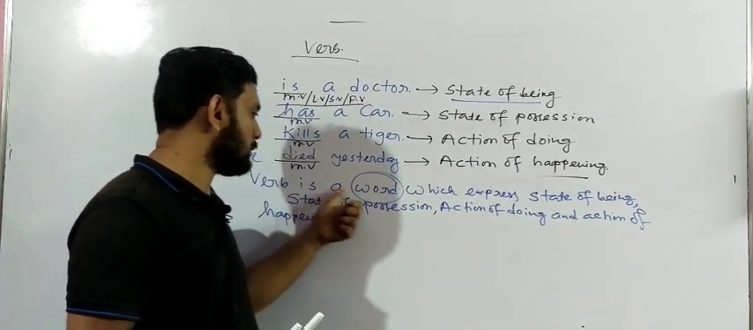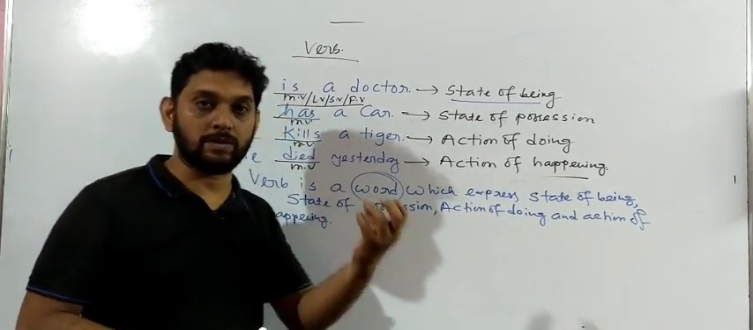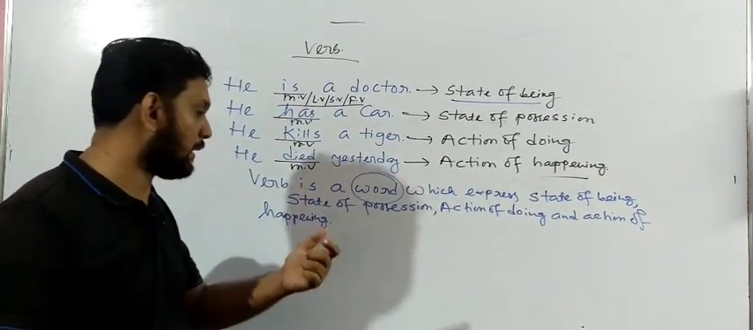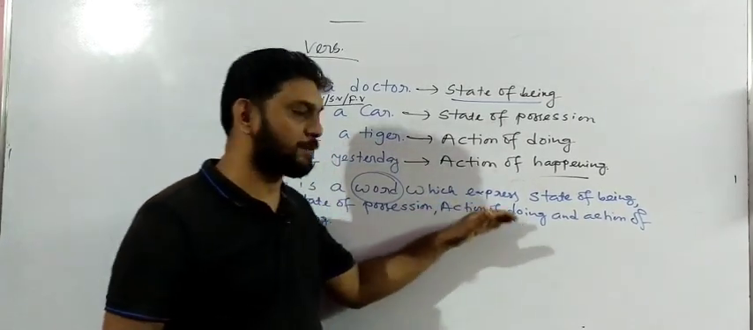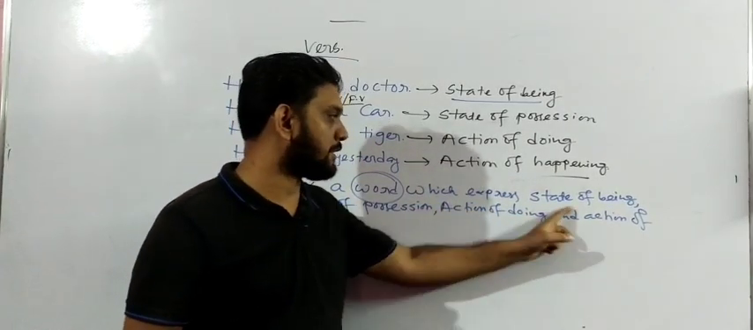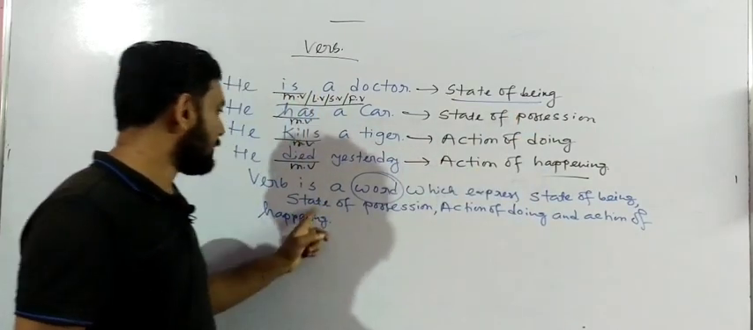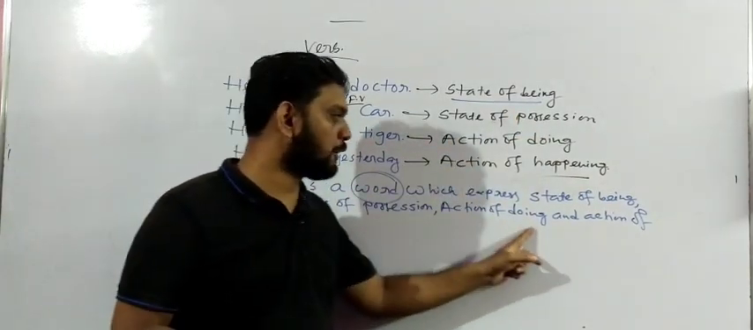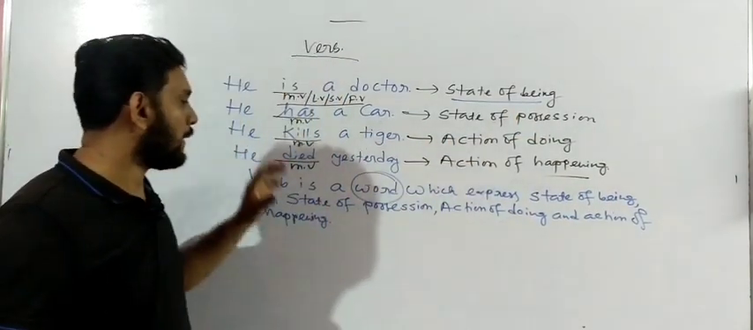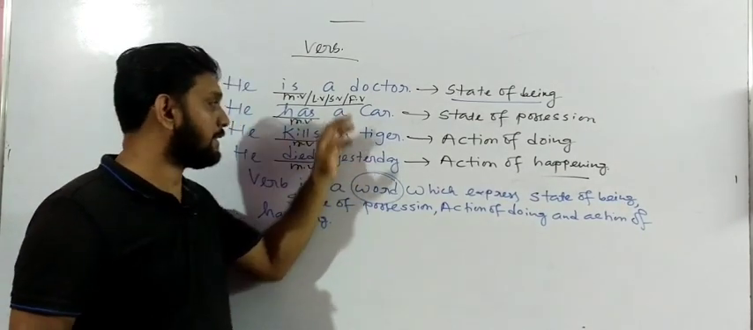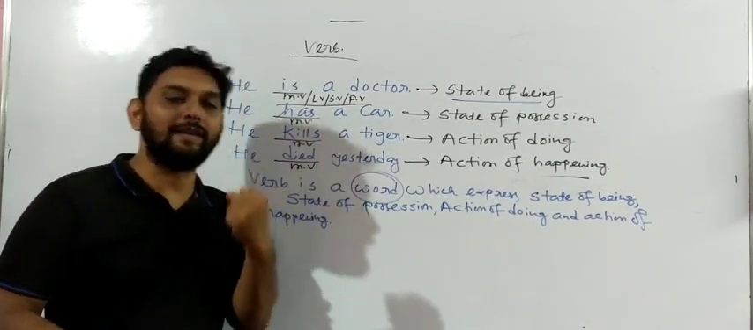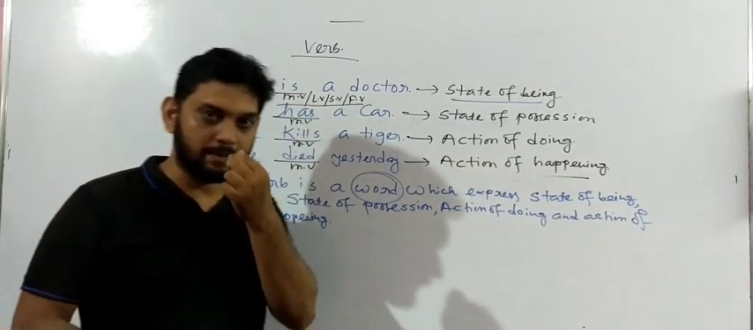What I have written: verb is a word, noun is a word, pronoun is a word, adjective is a word, adverb is a word. But what is the function? Verb is a word which expresses what? State of being, state of position, action of doing, and action of happening. So whenever you write the definition, and after understanding this concept, it becomes really easy to grasp the concept.